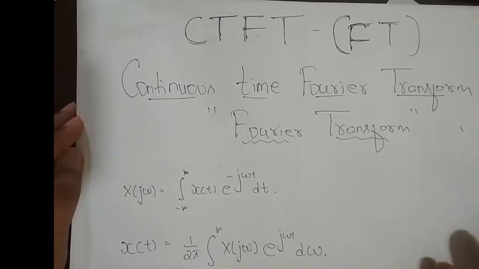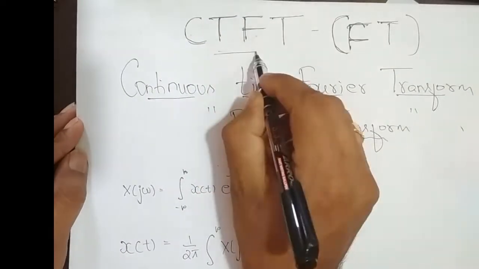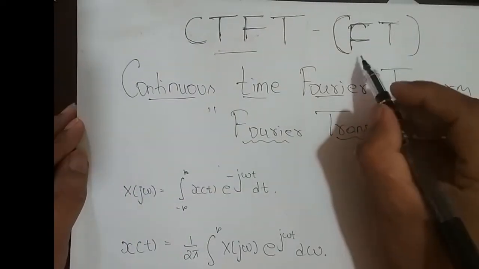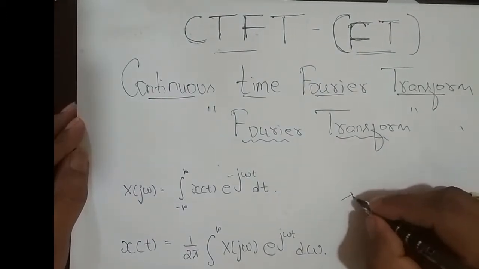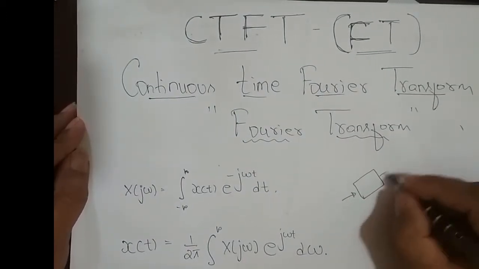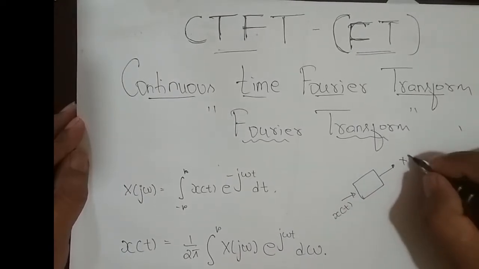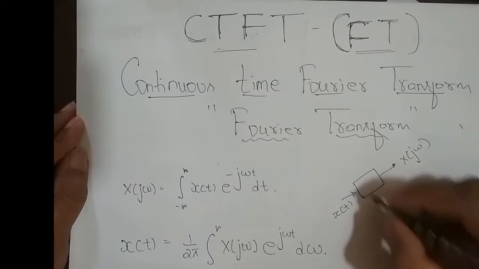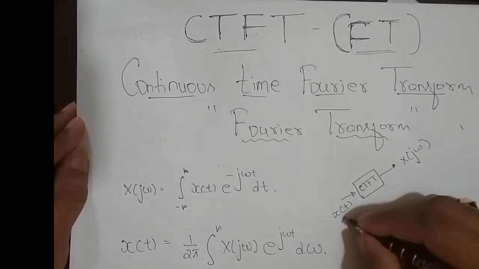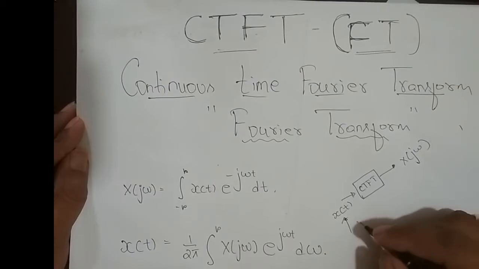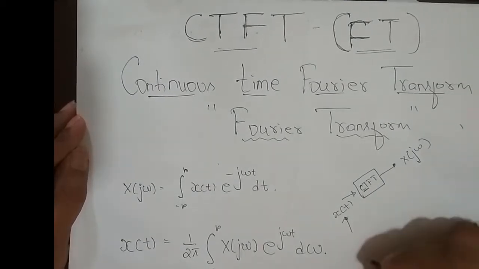Hey guys, we shall discuss continuous time Fourier transform. In short, we call it Fourier transform. Again, it's a tool which converts a signal from time domain x of t to frequency domain x of j omega. So it is continuous time Fourier transform. The signal in time domain should be continuous in time, obviously, because it is a continuous time Fourier transform, and it should be non-periodic.